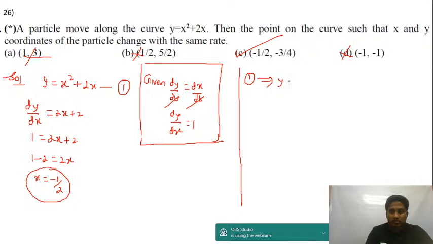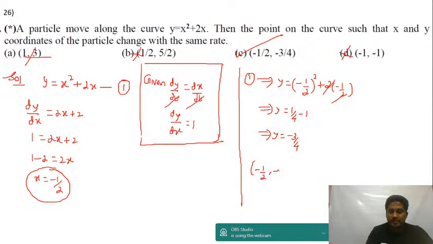You get y is equal to minus 1 by 2 the whole square plus 2 into minus 1 by 2. This will cancel. Squaring this, you get y is equal to 1 upon 4 minus 1. So y is equal to minus 3 by 4. The point is minus 1 by 2, comma minus 3 by 4. Answer is option C.